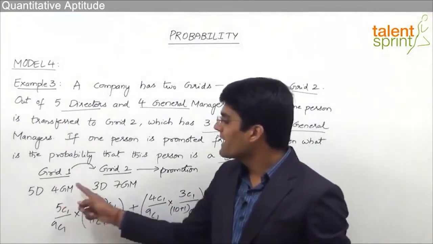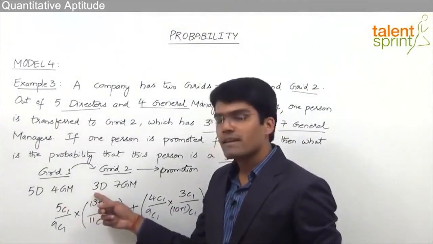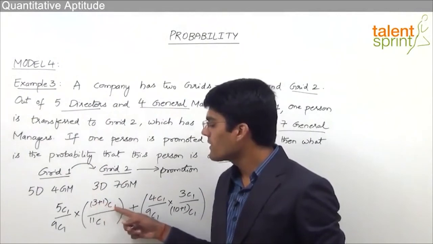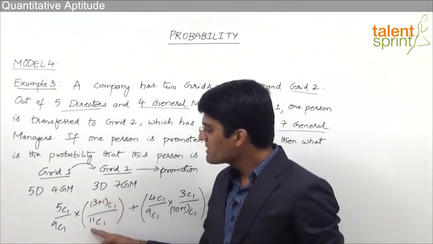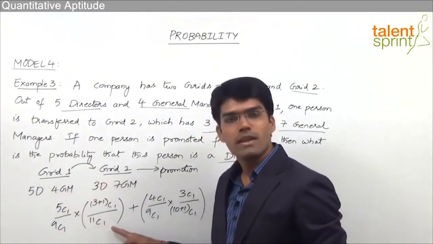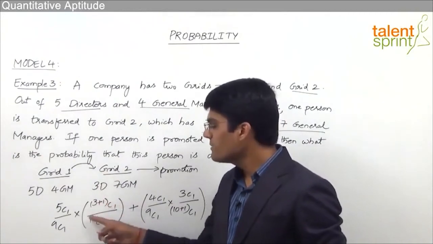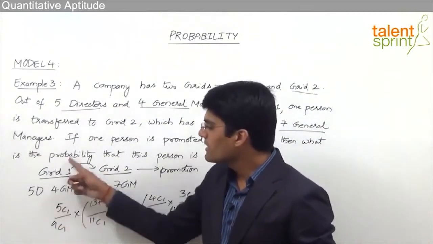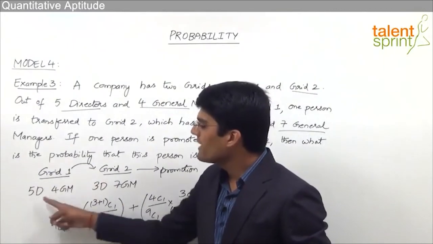So when we transfer a director, in the grid 2 we have 3 directors already plus 1 new director. 4, we have to select one. Already we have 10 persons and 1 director is transferred. So 11, we have to select one. So (3+1)C1 by 11C1. And probability that the director is transferred is 5C1 by 9C1.